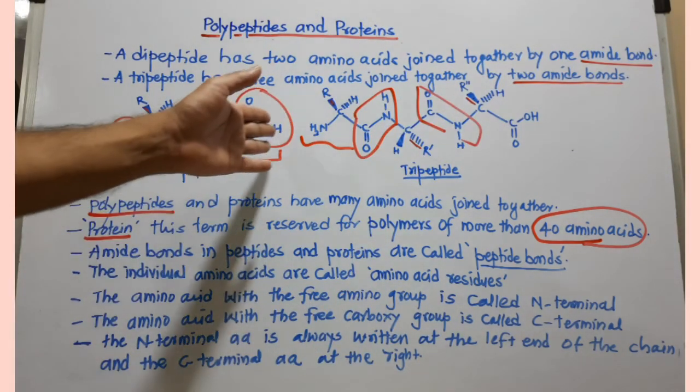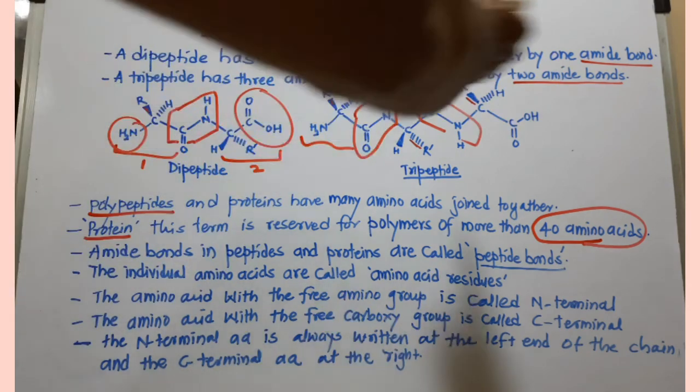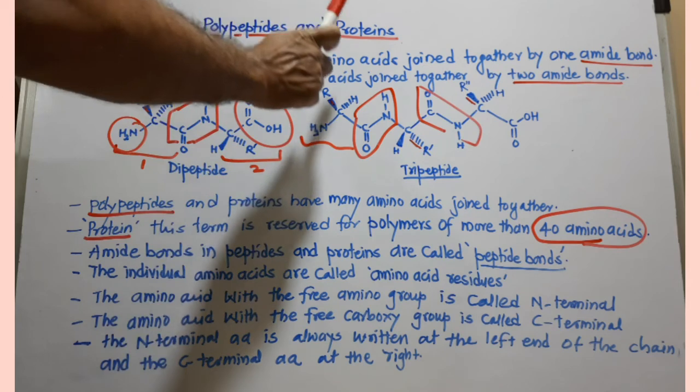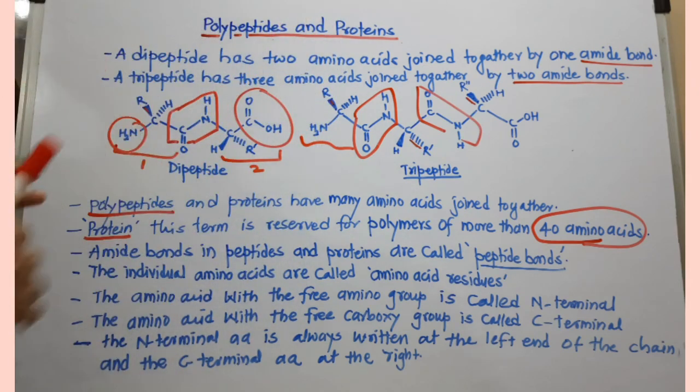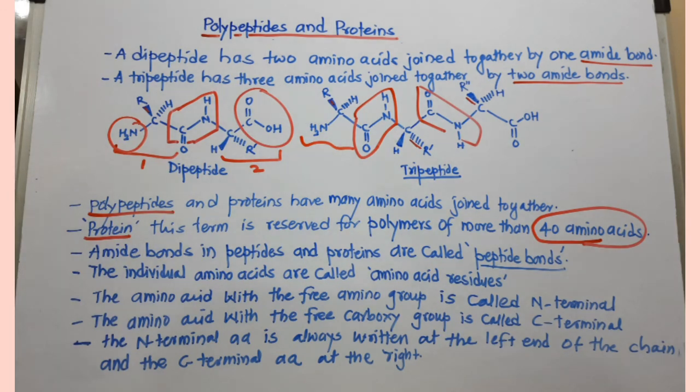So the N-terminal amino acid residue is always toward the left hand side and the C-terminal amino acid is toward the right hand side. So that much primary information you must know regarding polypeptides and proteins, and you must utilize this information while drawing the structures of dipeptides, tripeptides or even polypeptides. Thank you.